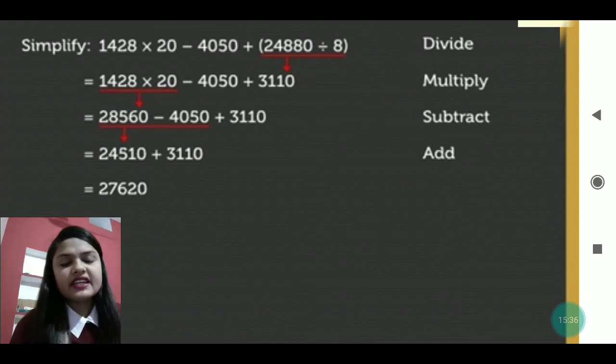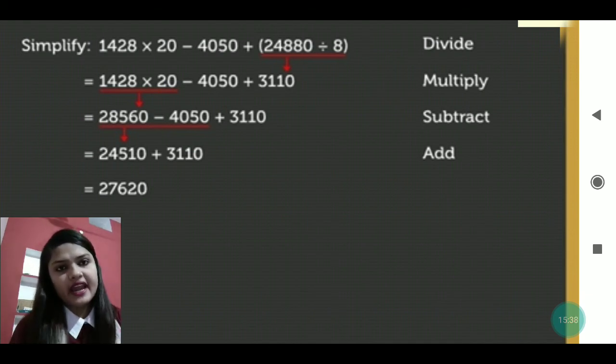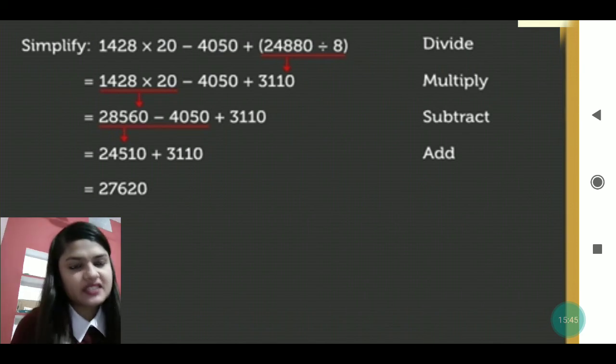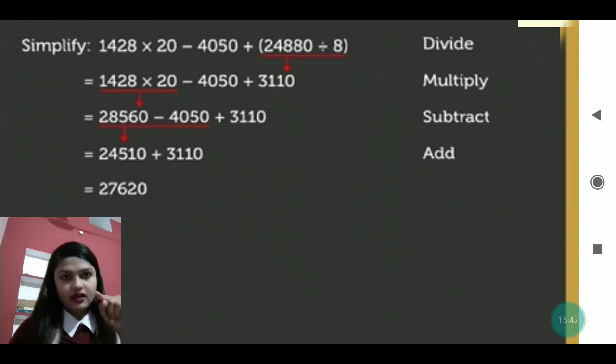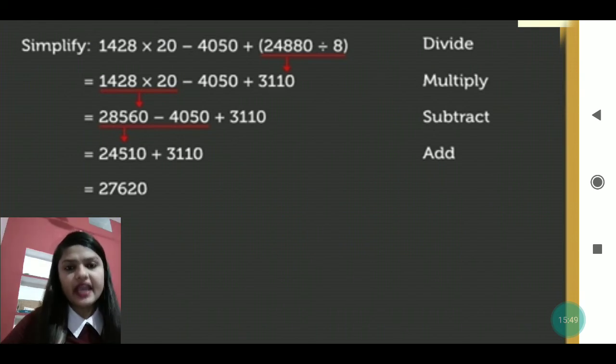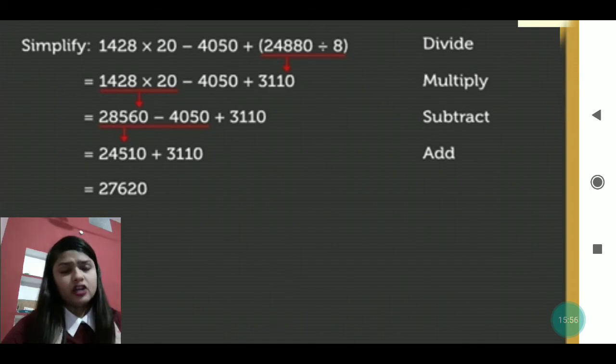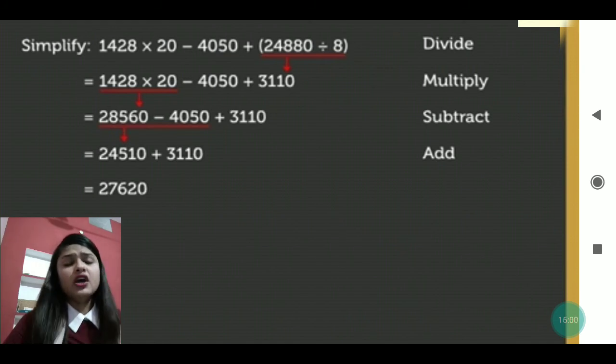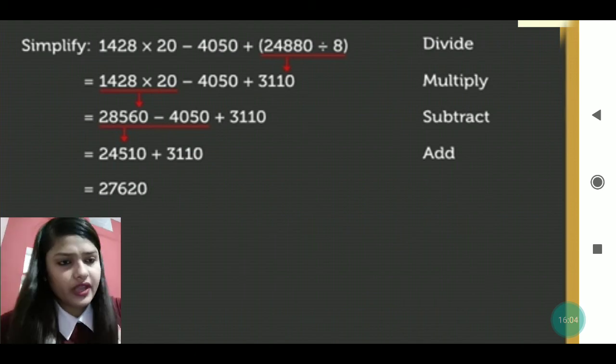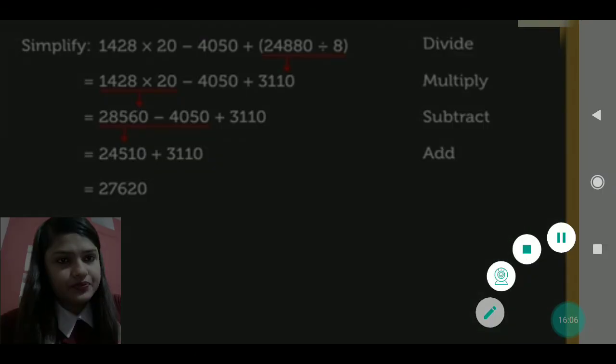Just see. It is written 1428 multiplied by 20 minus 4050 plus, yes, plus sign, plus bracket 24,880 divided by 8. So which one we have to solve first? Obviously the bracket we will solve first. Means 24,880 divided by 8 we will solve. Okay, so let's do it, my dear.